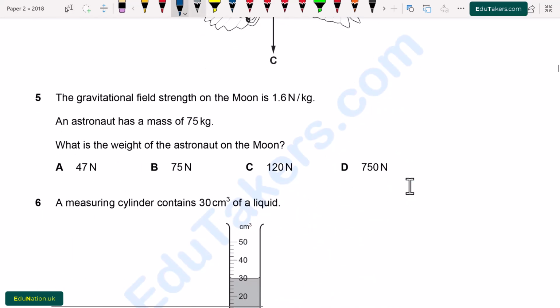Question number 5. The gravitational field strength on the moon is 1.6 Newton per kilogram. An astronaut has a mass of 75 kilogram. What is the weight of the astronaut on the moon? So here we have to find out weight. We know that weight is the product of mass and gravitational field strength g. Now I am going to put values here. Mass is 75 kilogram multiplied by g, which is 1.6. So it will be equal to 120 Newton. From here option C is correct.